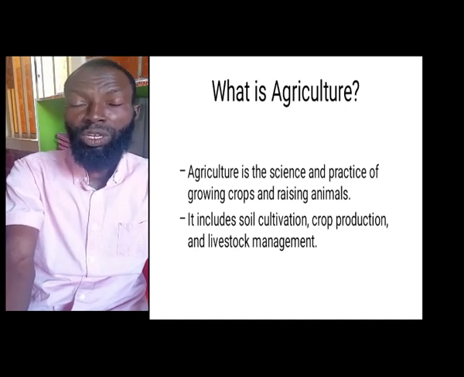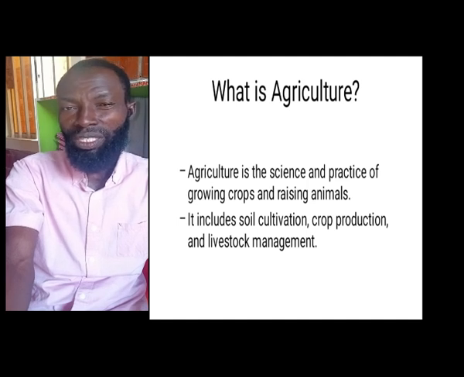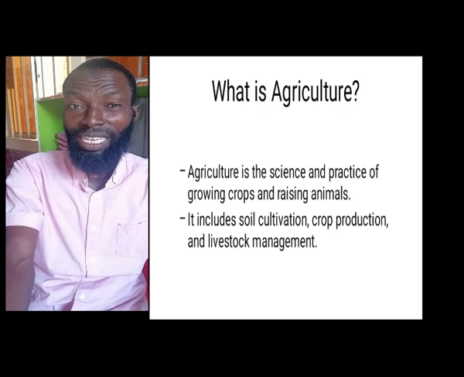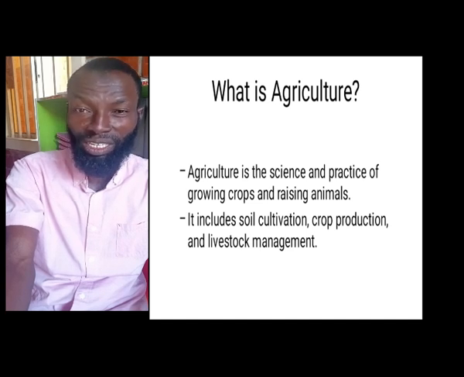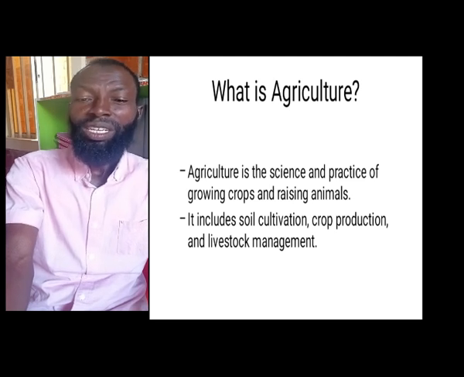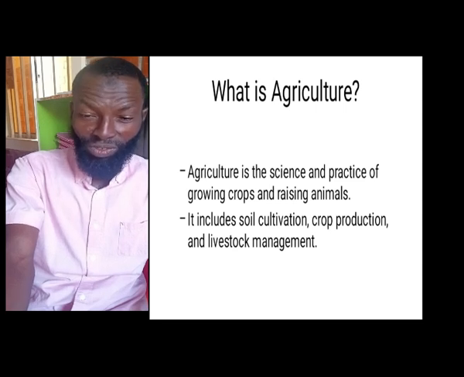It includes soil cultivation, crop production, and livestock management. All these things that I mentioned are the things that are inculcated in agriculture, and they are not the only things. There are so many things that you are going to see in agriculture that are going to interest you.